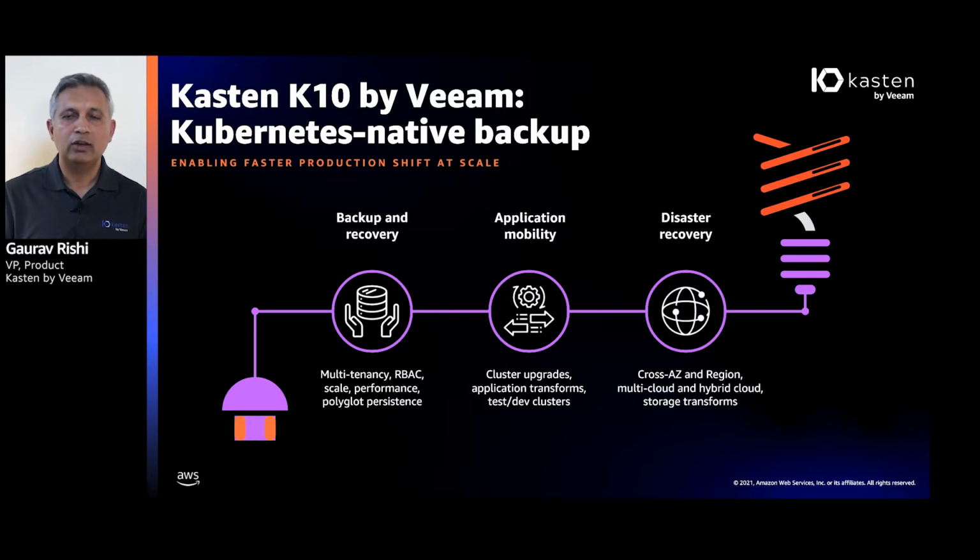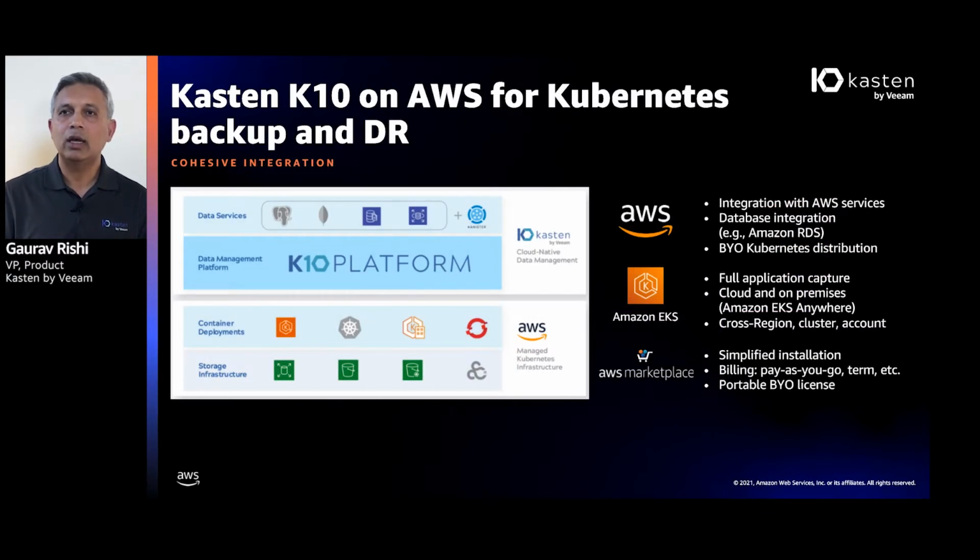So now let me go ahead and switch gears and talk about what that partnership looks like from a technology perspective. So Kasten K10 works on AWS Kubernetes to give you these key use cases I spoke about. And there are a few levels of integration. First of all, as a part of that shared services platform architecture, when I look at AWS, we have the integrations with a lot of those, which includes at the storage level, the block, file, as well as the object layers. We also have integrations with the data services layer if you look at the top.